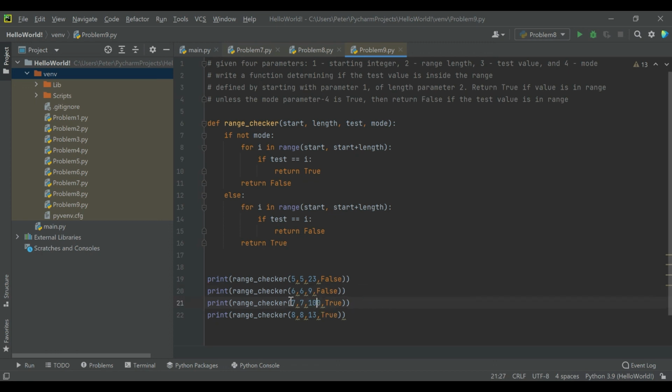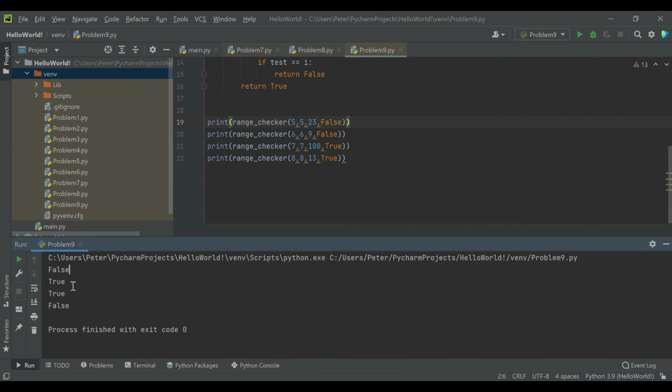But then 100 is out of the range of 7 to 13. And so since the mode is flipped, we actually should get true. And then 13 is inside with the mode bit active. And so we should get false, true, true, false when we run this. So let's go ahead and see if we did it right. False, true, true, false. Nice.